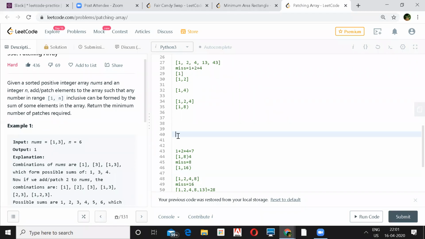I think there is an induction hypothesis. If you have numbers from 1 to 2k, when you are adding a number k to it, then you will be able to generate sums from 1 to 2k plus k. It's a mathematical induction.